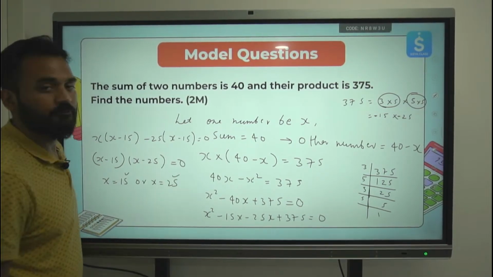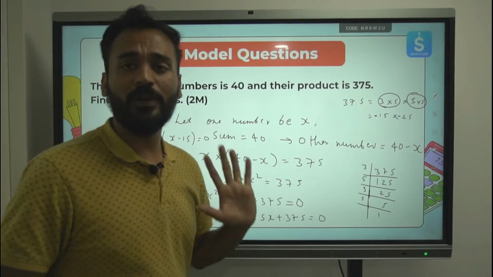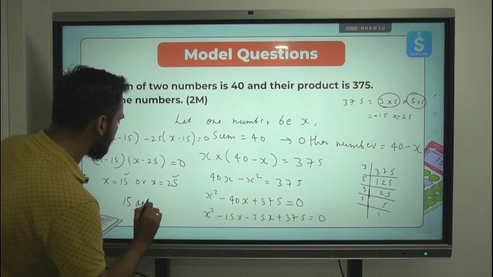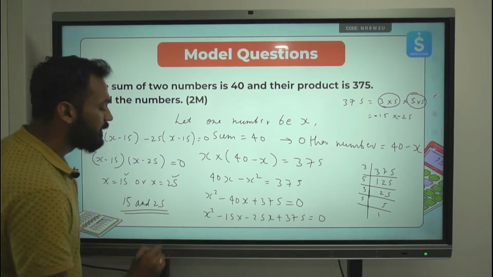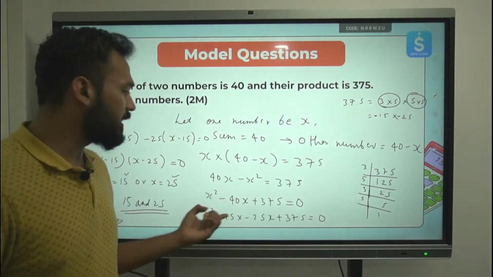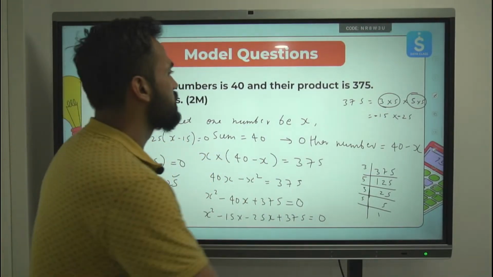Whichever value you take for x, the other value will come out to be the other number. Therefore, the two numbers are 15 and 25. If you take x to be 25, the other number will be 40 minus 25, which is 15. If you take x to be 15, the other number will be 25. Clear?